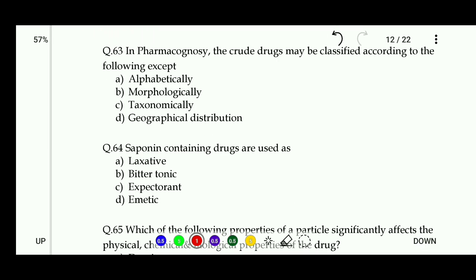Next, 63. In pharmacognosy, the crude drug may be classified according to the following except: alphabetically, morphologically, taxonomically, and geographical distribution. So the right answer is D, geographical distribution. Next, let's see the next question: saponin containing drugs are used as a laxative, bitter tonic, expectorant, or emetic. So the right answer of this question is that saponin containing drugs are used as an expectorant.